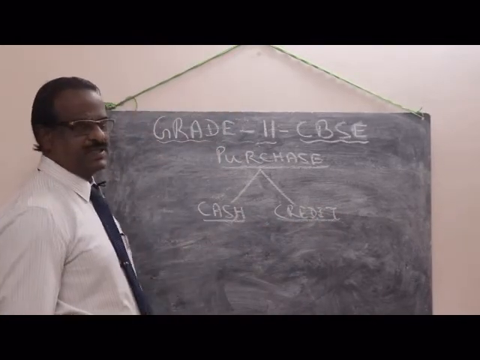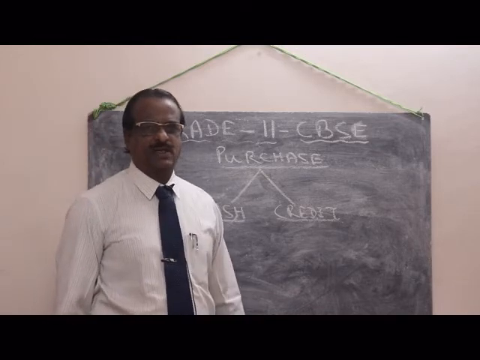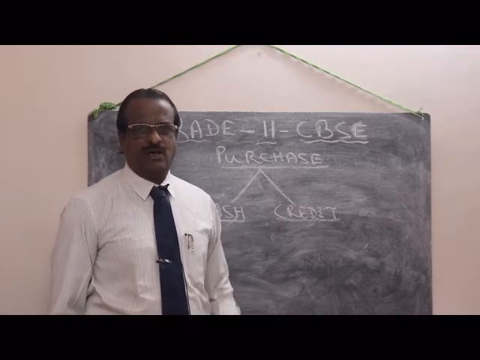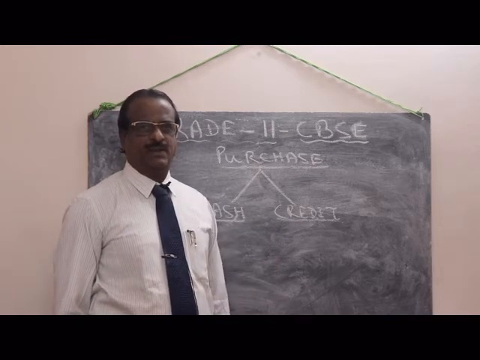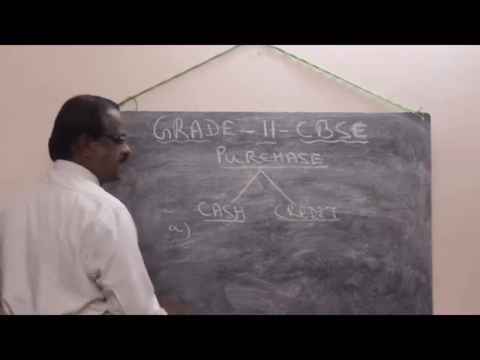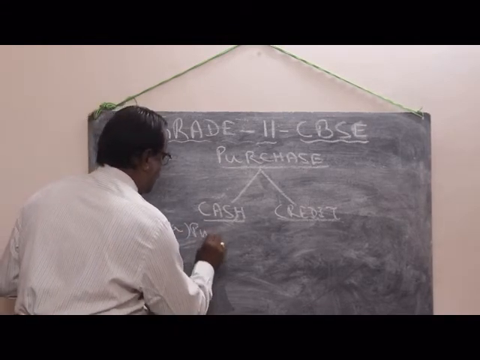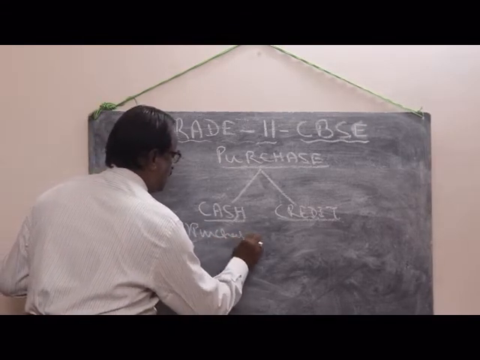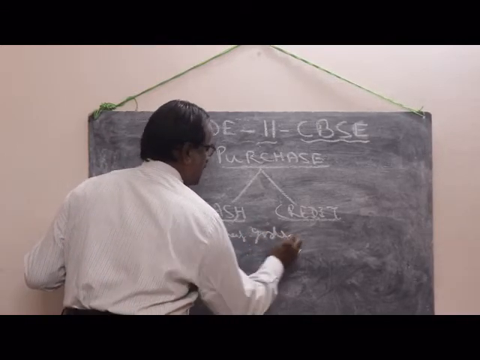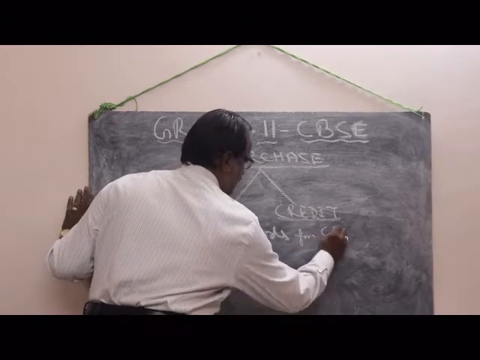So how do we find whether it is a cash purchase or a credit purchase? Suppose it is a cash purchase, the transaction is: purchase goods for cash.